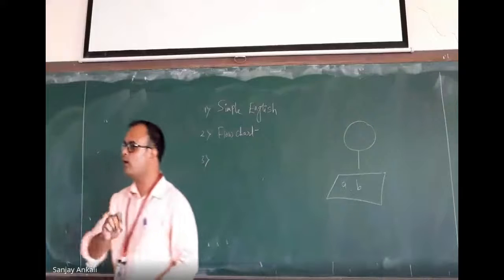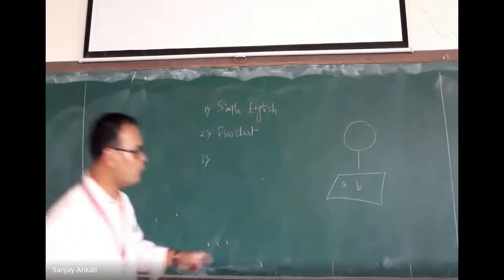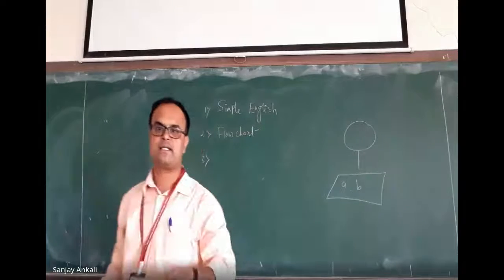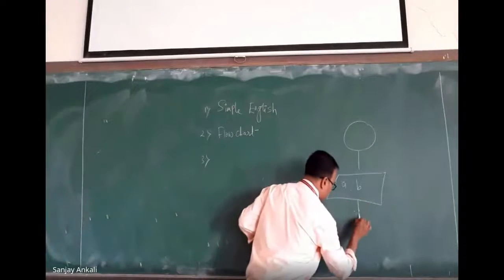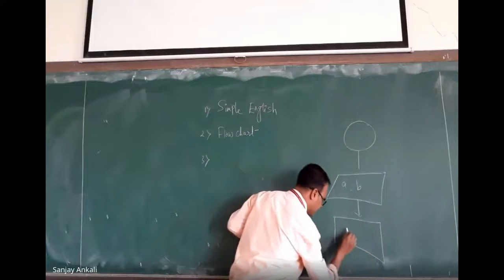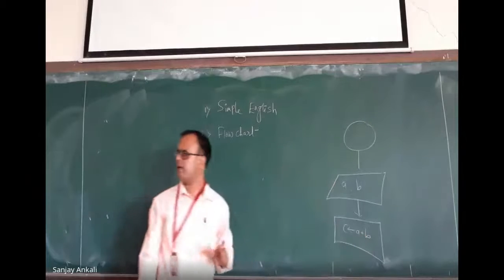I do not again say read A comma B. If I just write A comma B inside this symbol, it is understood to be a reading statement. If I want to perform some computation, I write a rectangle and say A plus B. Are you understanding?